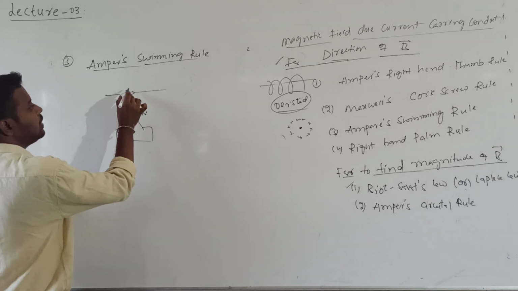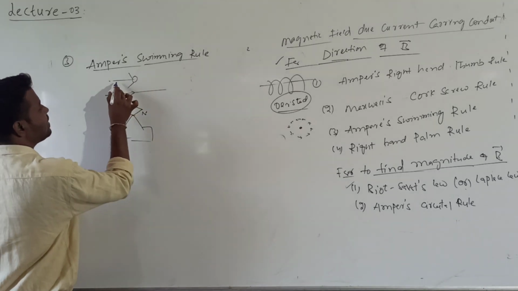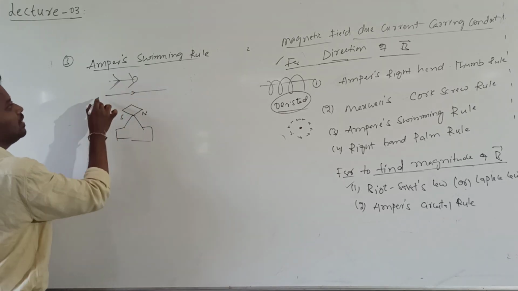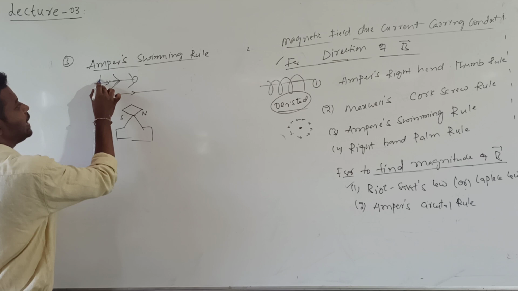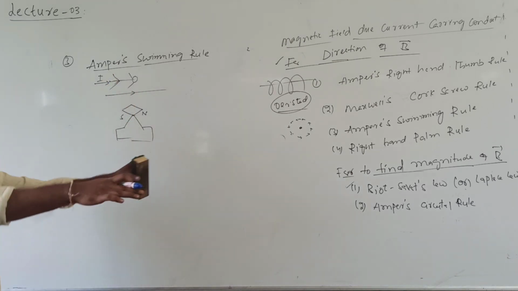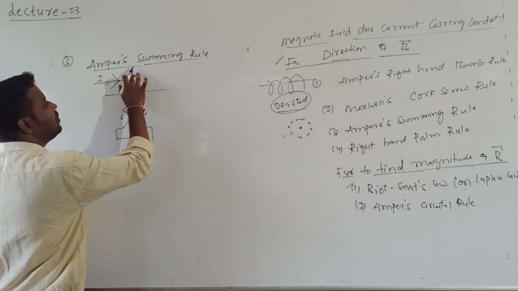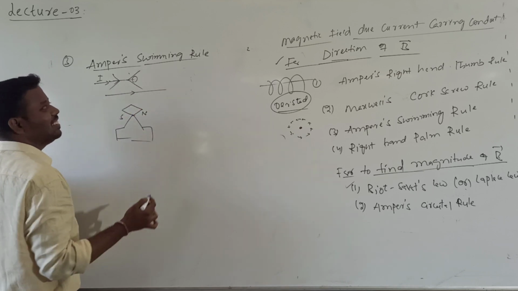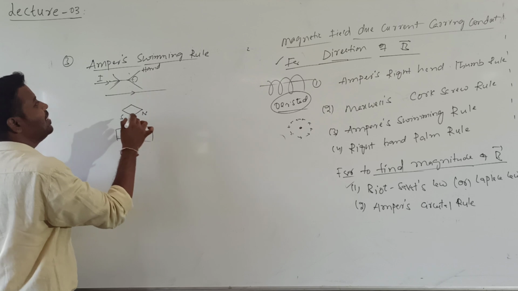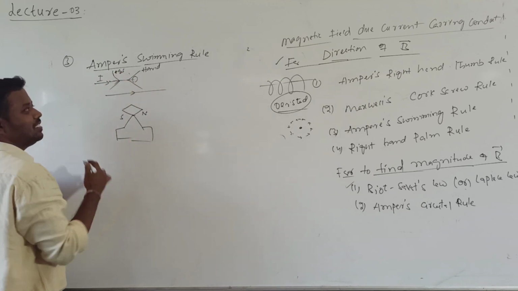Let us imagine a person is also swimming, with 2 legs and 2 hands. A person is swimming in such a way that the current enters through his feet and leaves through his hands. While swimming, he puts the hands in the forward direction. So these are the hands, you don't bother regarding the diagram, and these are the legs.